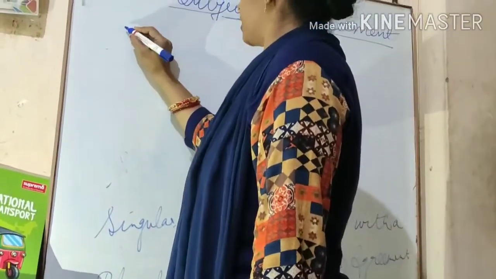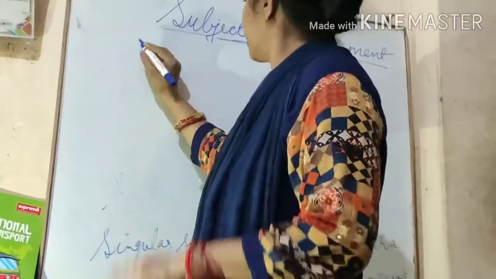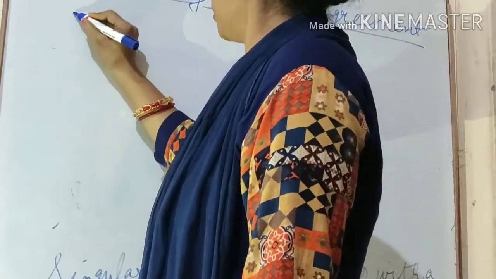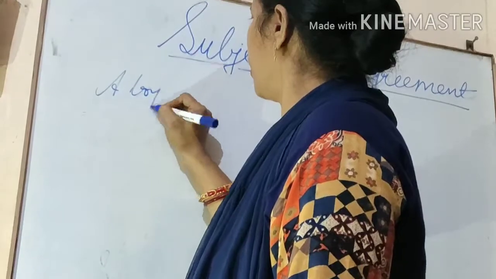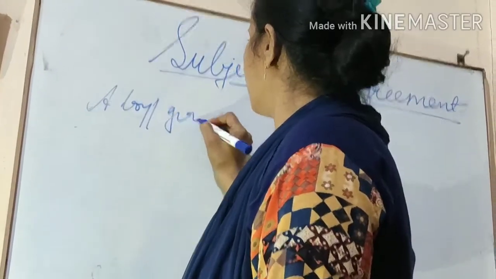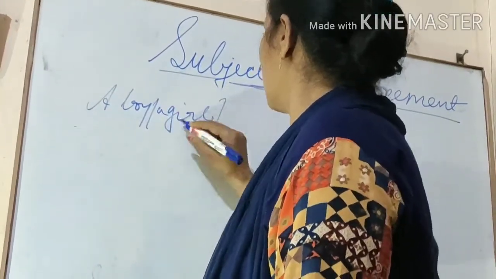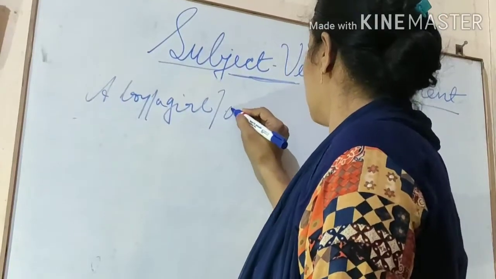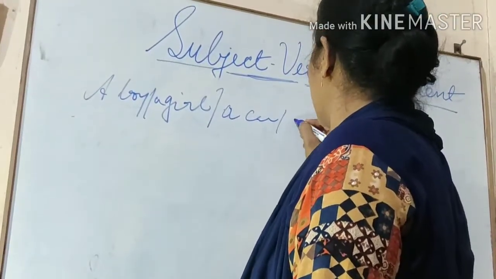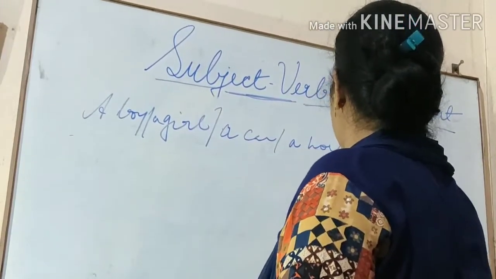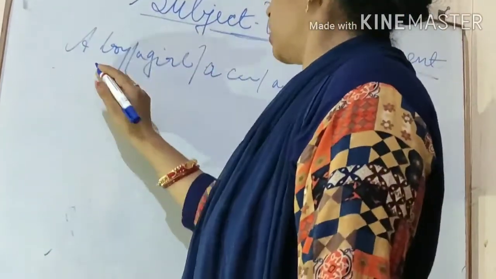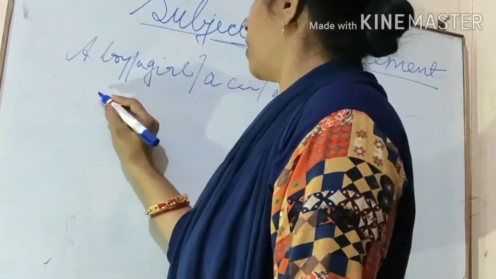Now singular subject. Singular subject means one. That is single. It may be a boy or a girl, a car, a horse, etc. So singular subject takes singular verb.